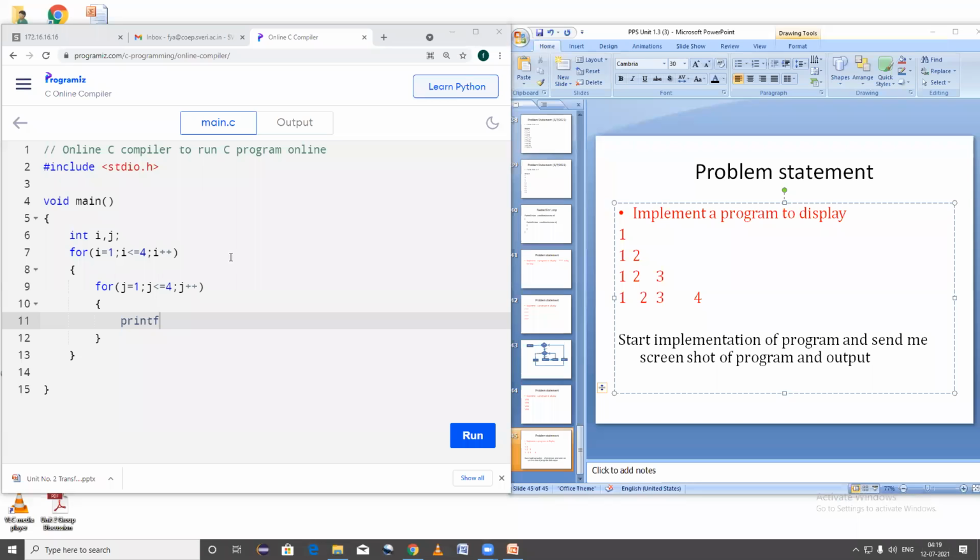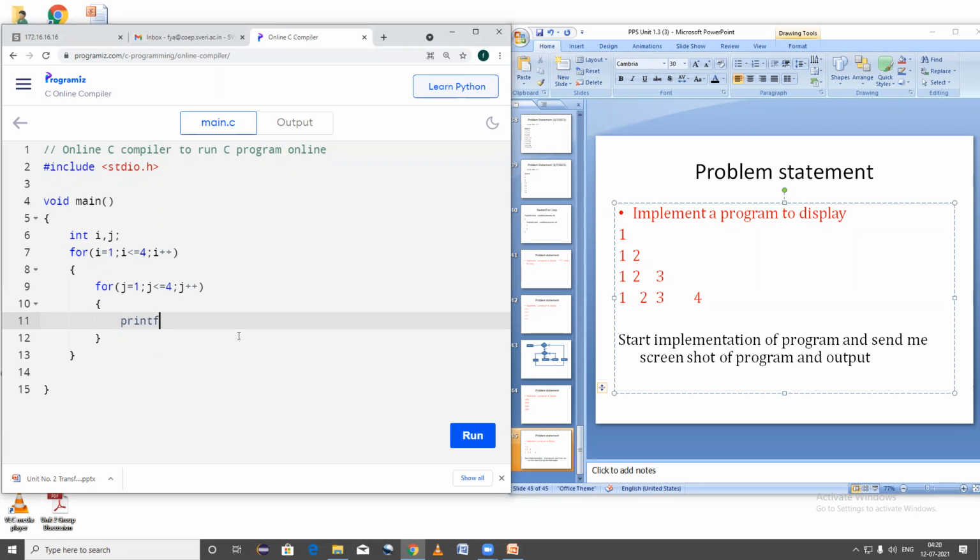If you check the output here, it starts with 1 and it has the maximum value 4. So I have declared the variable i in the for loop equal to 1 and i has the maximum value 4. Similarly, I did it for j equal to 1 and maximum value equal to 4.